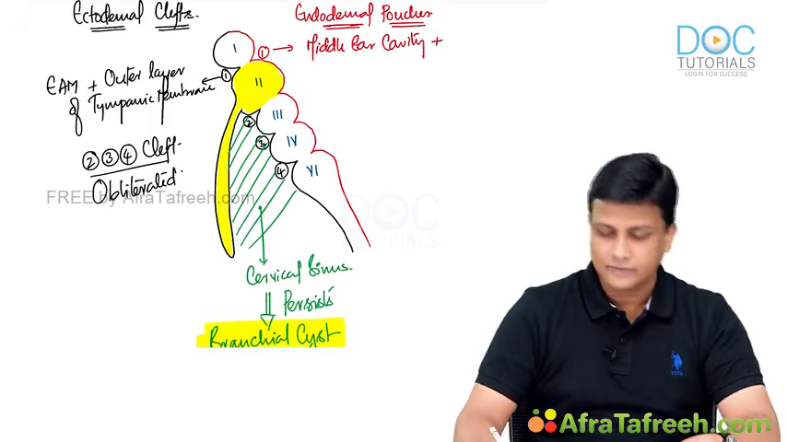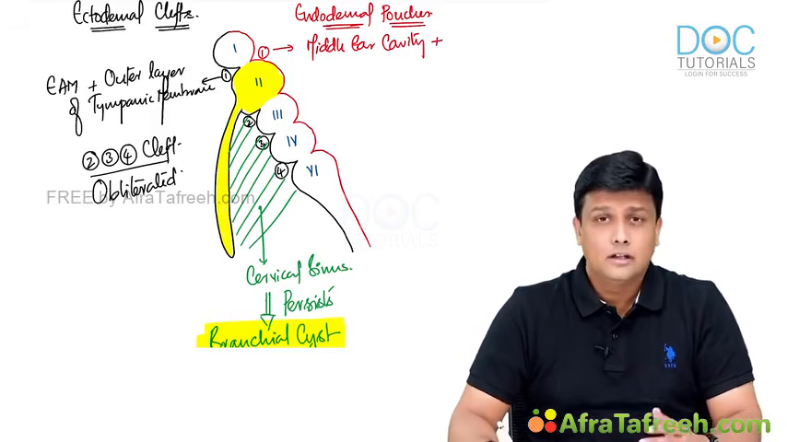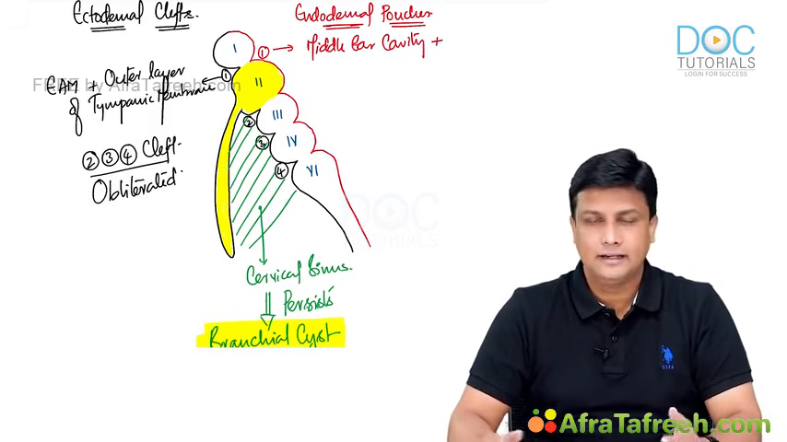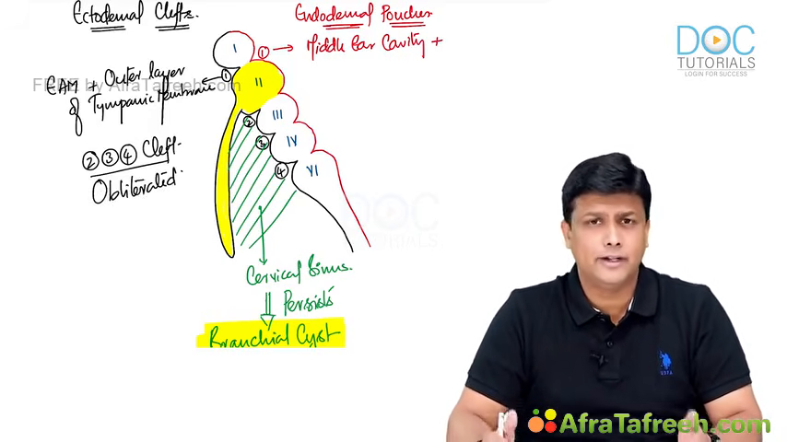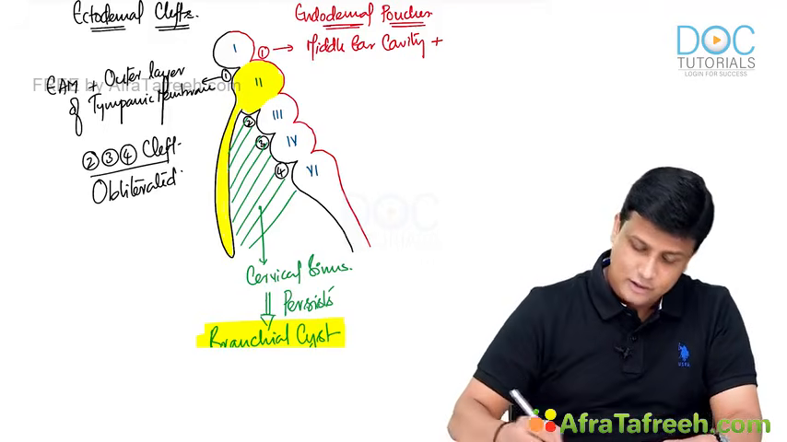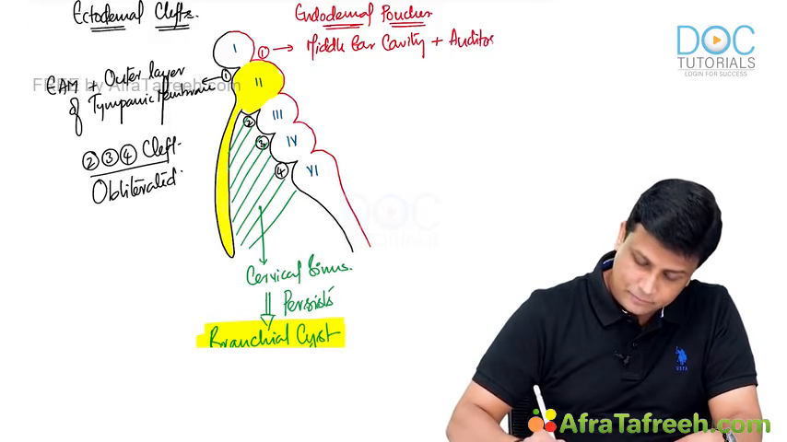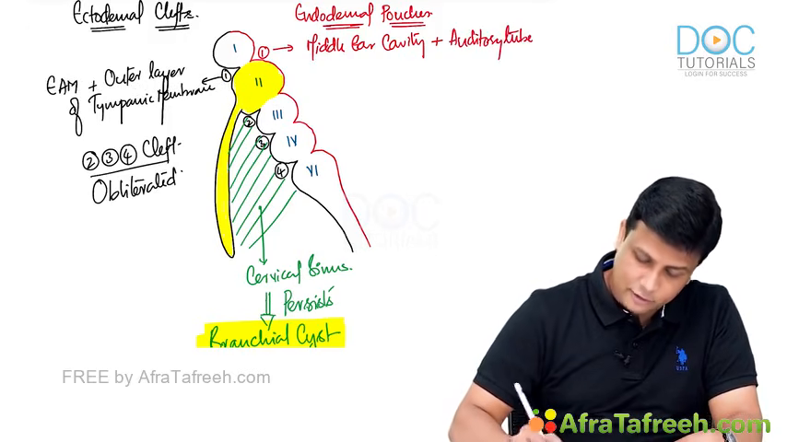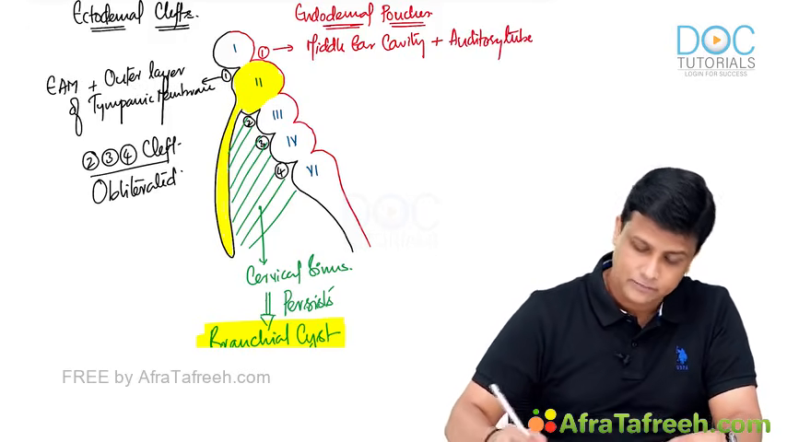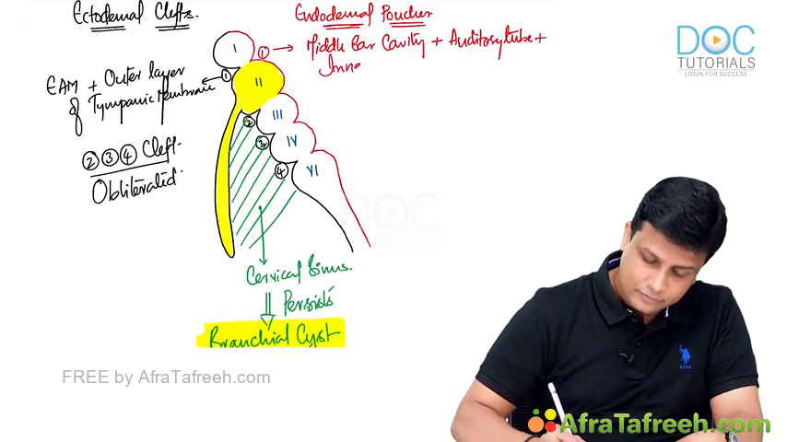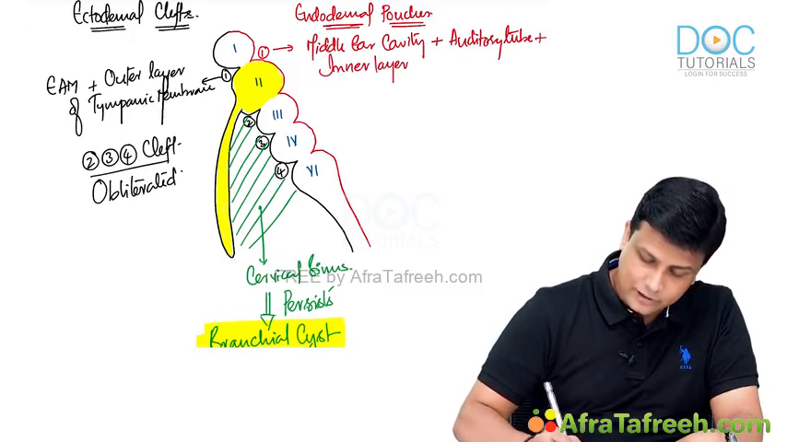And not only the middle ear cavity, along with that, even the auditory tube or the eustachian tube. If you have learned in ENT, when you learn about the structure of the ear, the auditory tube is the one attached to the middle ear only. So therefore, even the auditory tube or the eustachian tube is also derived from the first endodermal pouch. And along with that, even the inner layer of tympanic membrane.